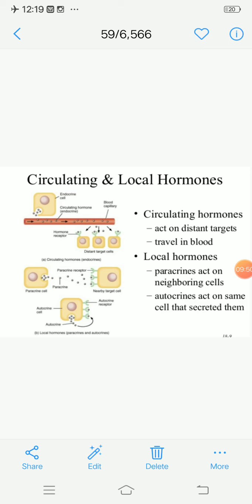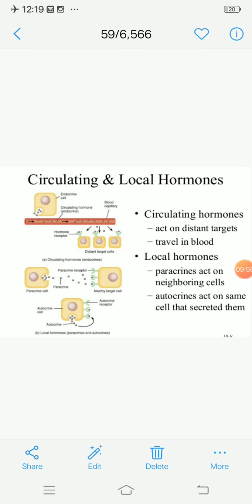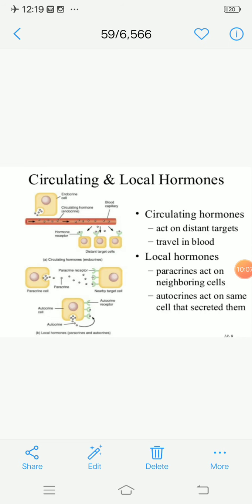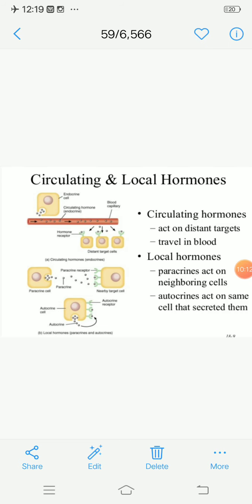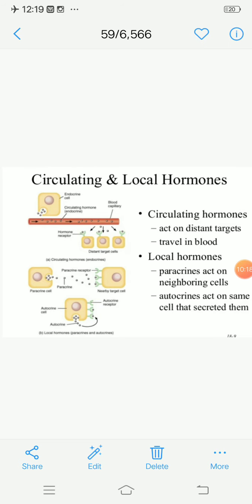The second circulating system is paracrine. What does paracrine mean? It means that your hormone-producing cells and their target cells are very near to each other. Paracrine means neighboring cells. The hormone is produced by one cell, and that hormone will go and bind to the receptor which is present on the neighboring cells. So this type of circulating system is known as the paracrine circulating system.